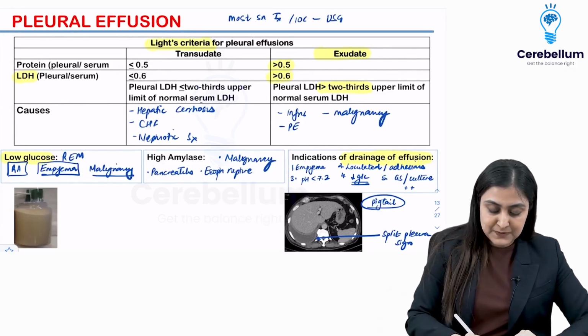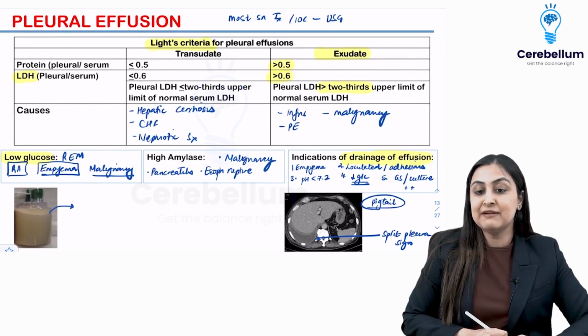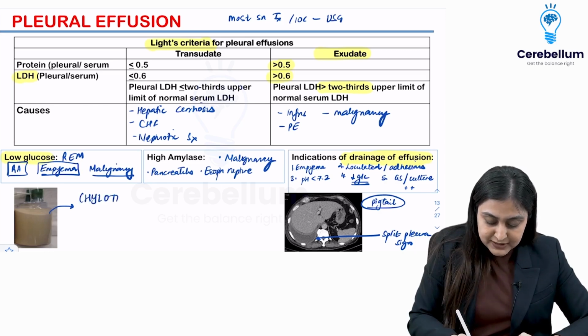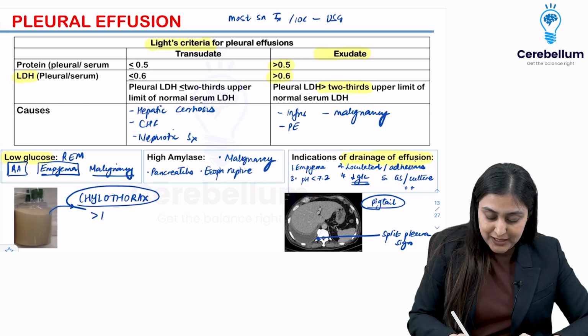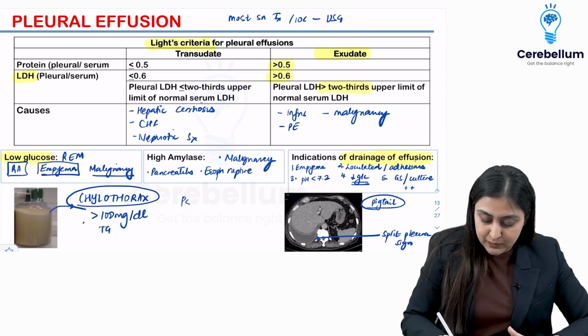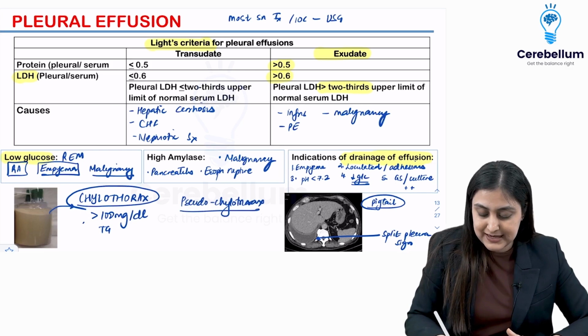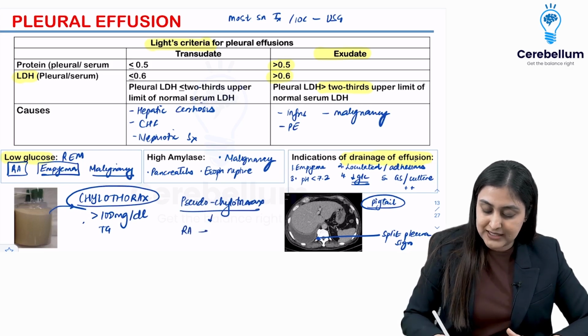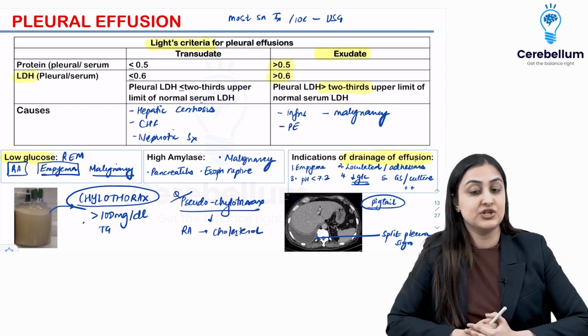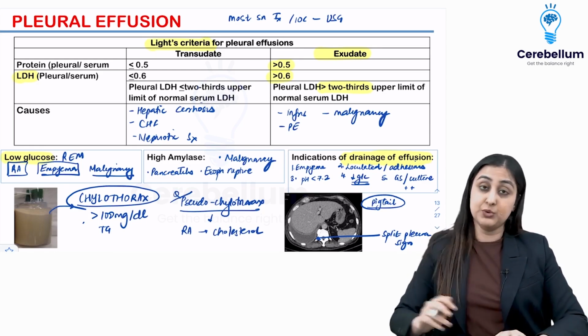Something very important for AIIMS particularly is this. When they show you this milky fluid coming out from the tap, what is this? This is chylothorax. It frequently occurs as lymphatic leaks. So the definition of chylothorax is when you have more than 100 mg per dl triglyceride in the fluid. You also want to remember what is one cause of pseudochylothorax, where the fluid is milky but the triglyceride levels are low. That is rheumatoid arthritis again, because there you have cholesterol crystals. So this is INI-CET potential question, all right. So this is about pleural effusion.